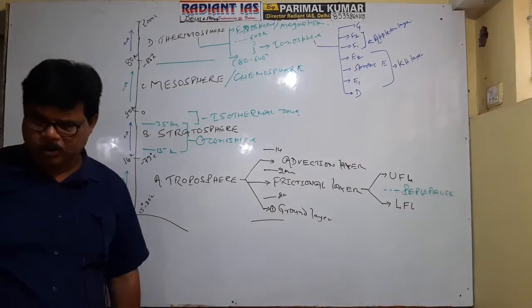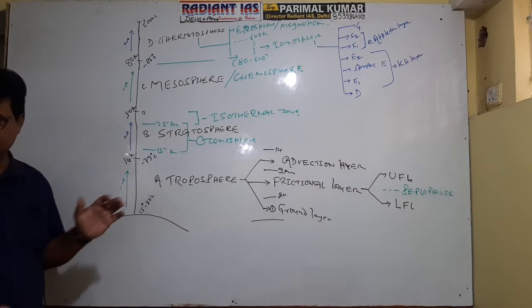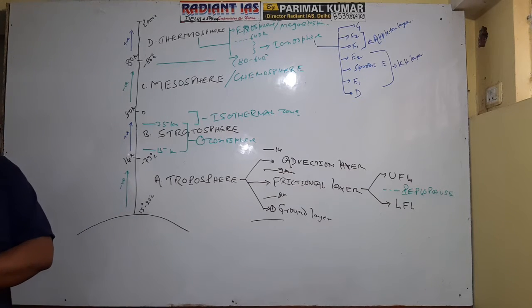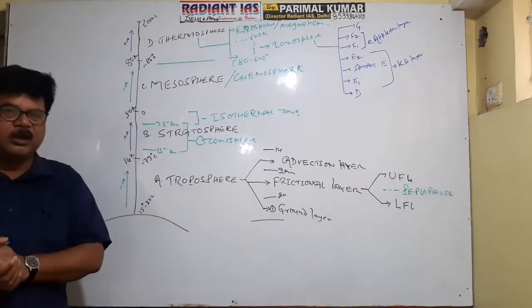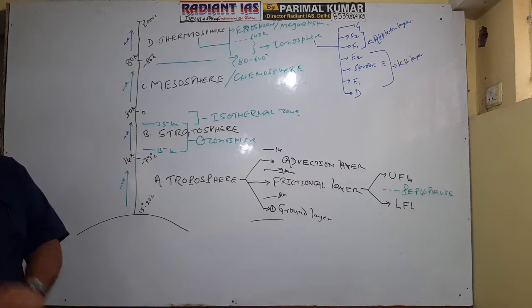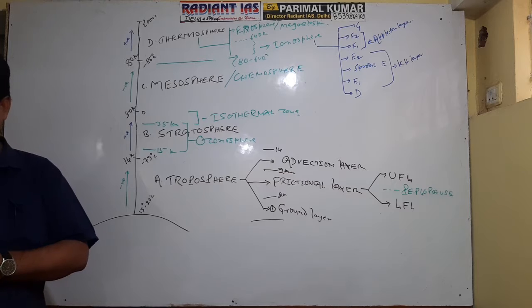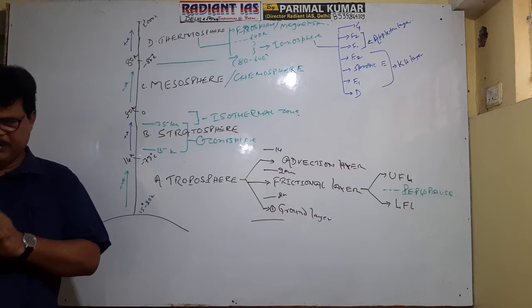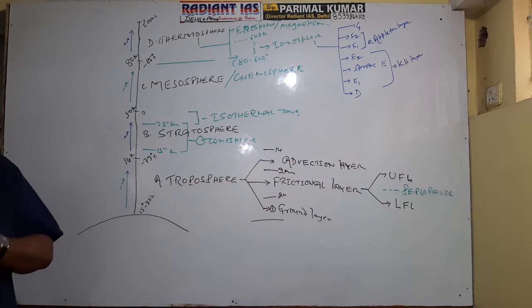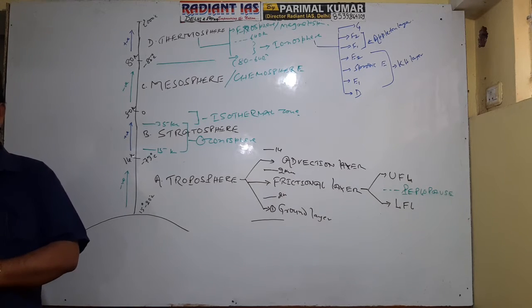Okay, so this is the structural classification as propounded by Patterson, Napier-Shaw and Tisserenc de Bort. Getting well now? It is clear? Actually this classification is based on the temperature criteria. Patterson studied the temperature of different parts of the Earth atmosphere at different heights. He said that the average surface temperature ranges between 15 to 22 degrees Celsius. When you go upward, temperature will gradually decrease at an average rate of 6.5 degrees Celsius per kilometer. The rate of decrease of temperature is referred to as environmental lapse rate or normal lapse rate.